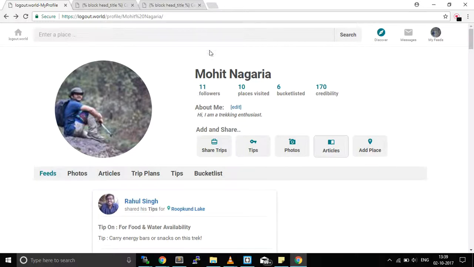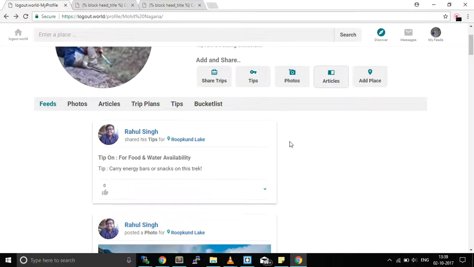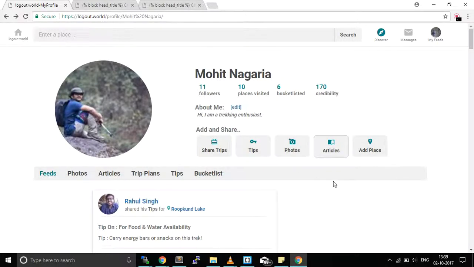So this is how you can connect with other travelers and decide whether you would want to follow them or not. Okay, so I'll now tell you how to create content with lover.world so that other travelers in the community benefit from it.